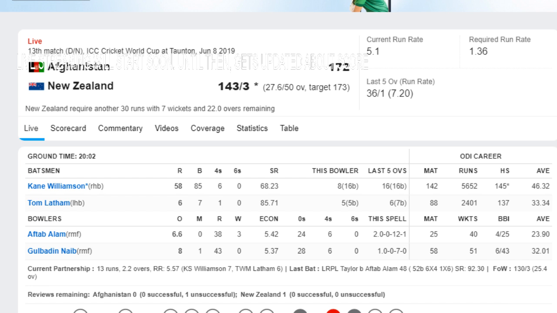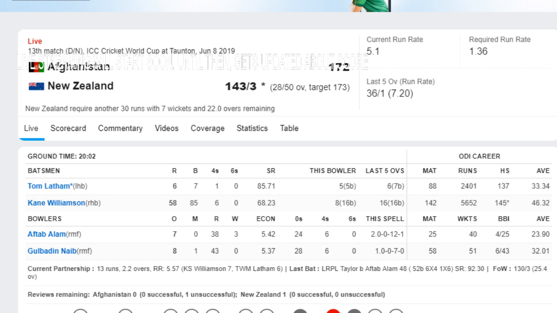Last ball of the 28th over, Aftab Alam to Williamson, no run. So this was a good over for Afghanistan and it could be much better if they had got the wicket of Tom Latham. New Zealand need to finish these 30 runs as soon as possible to get a good run rate.